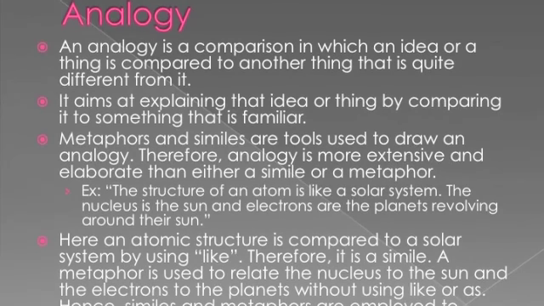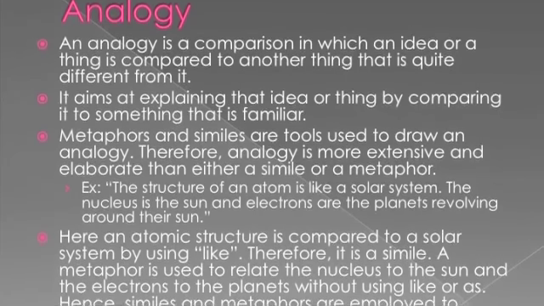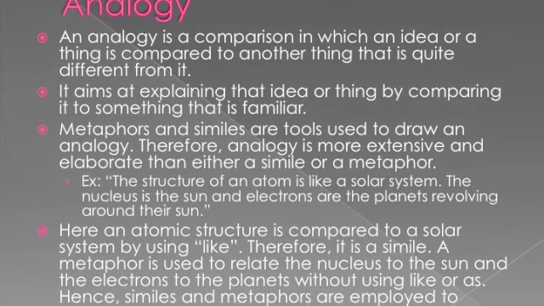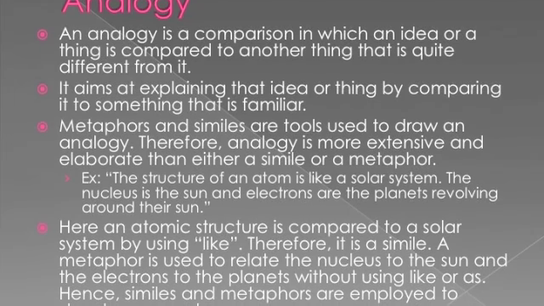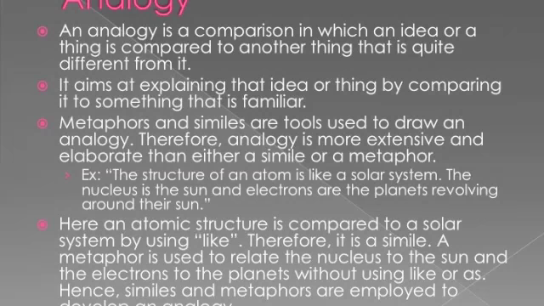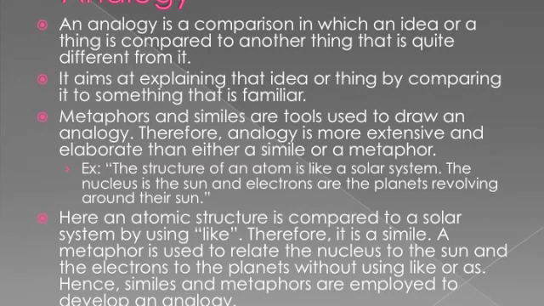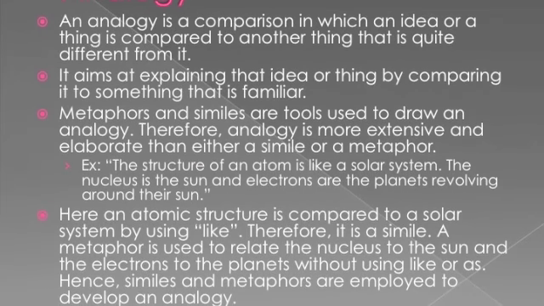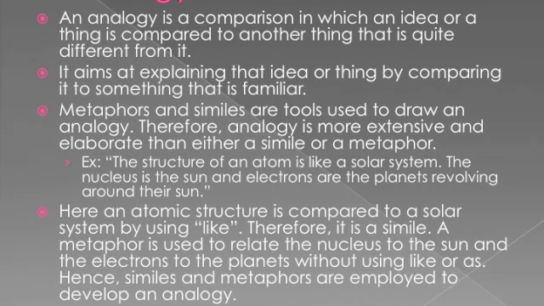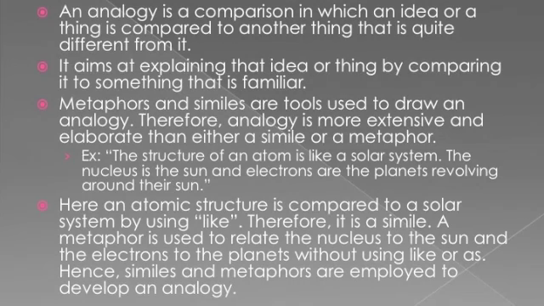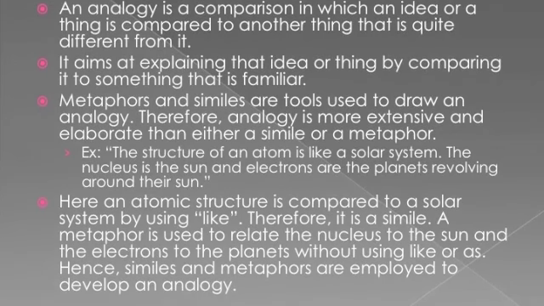Our example here reads, the structure of an atom is like a solar system. The nucleus is the sun, and electrons are the planets revolving around their sun. Here, the atomic structure is compared to a solar system using like. It's a simile. A metaphor is used to relate the nucleus to the sun and the electrons to the planets without using like or as. Hence, similes and metaphors are employed to develop analogies.